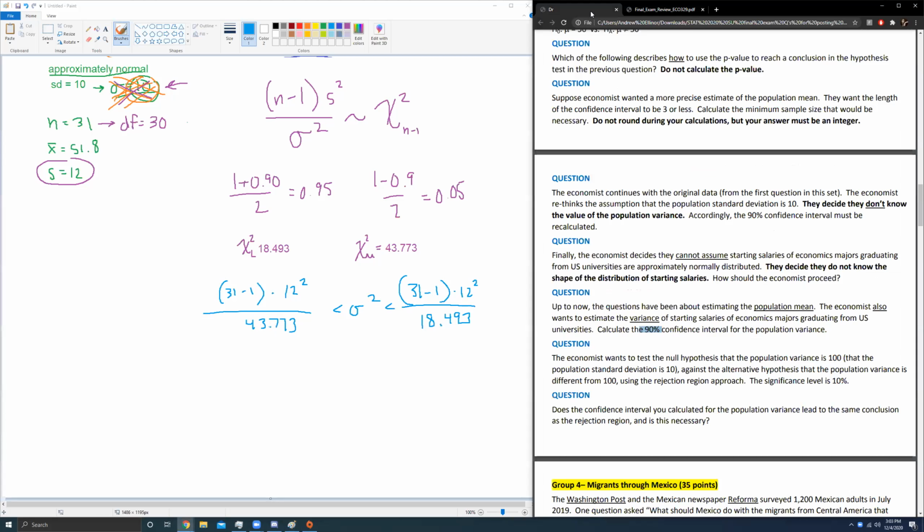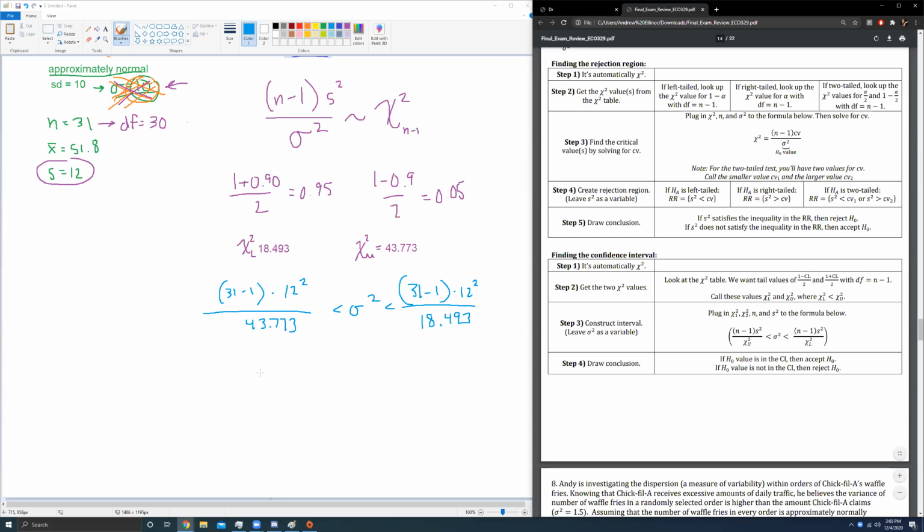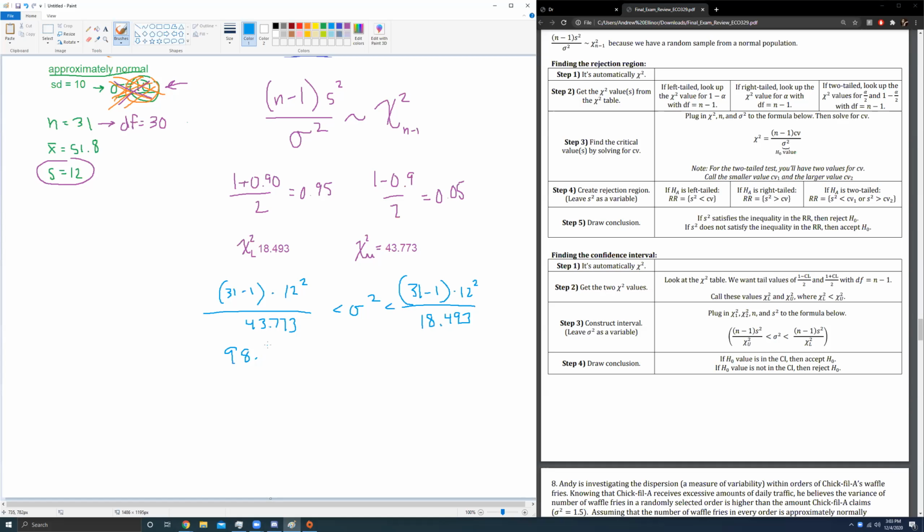Do we have to draw a conclusion? Yes, we're doing a hypothesis test. Let me get these numbers. 30 times 144 over 43.773 gives me 98.69, and 30 times 144 over 18.493 gives me 233.60. So this is my confidence interval for the population variance.